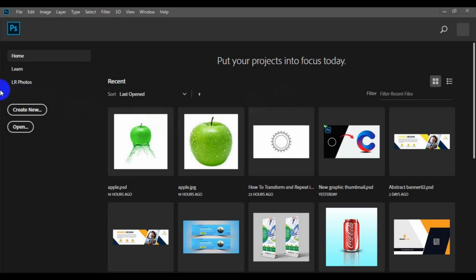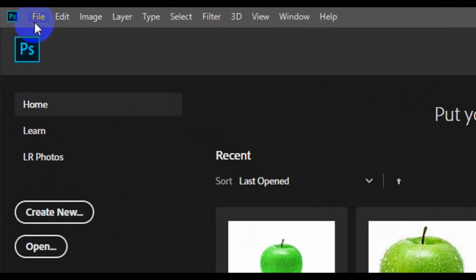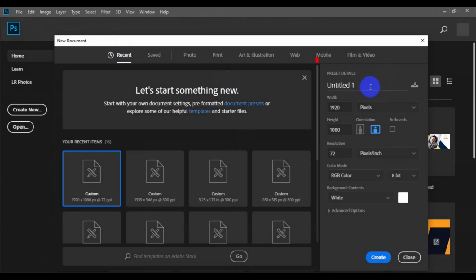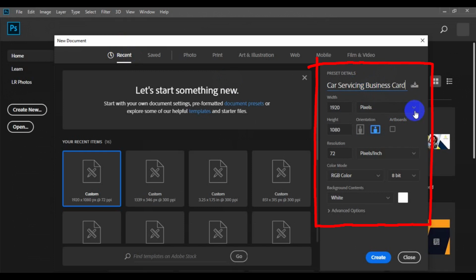So first thing first, you need to go to your file right here, and then you click on new. At the top right here, you need to type in the title of your design, car servicing. Then you have to come to this angle right here, click on here and make sure you choose inches. Then at the top right here, make sure you type in 3.25 for the width, then come to the height and type in 1.75.